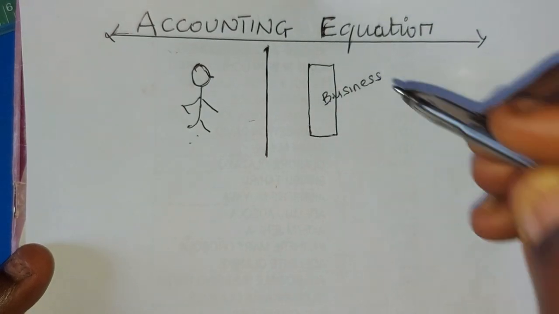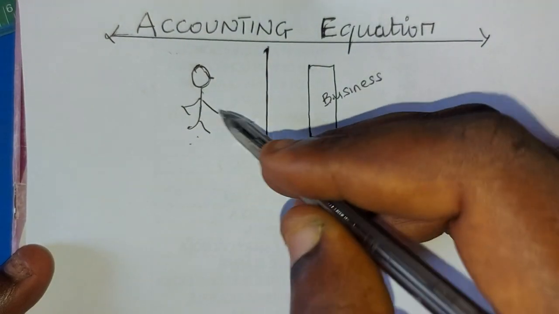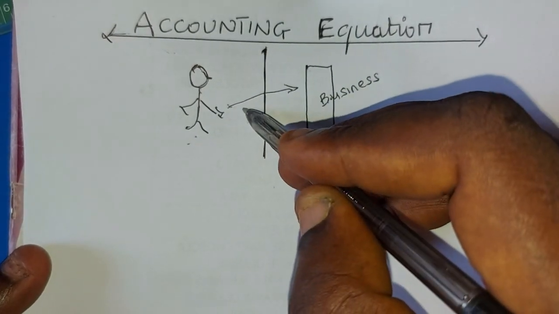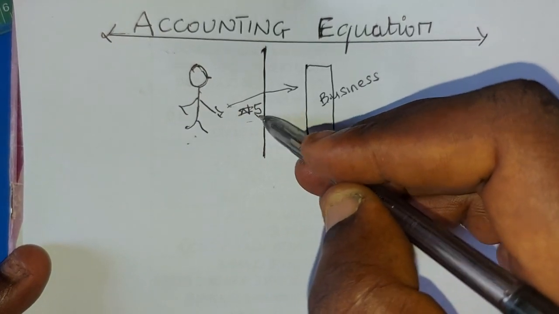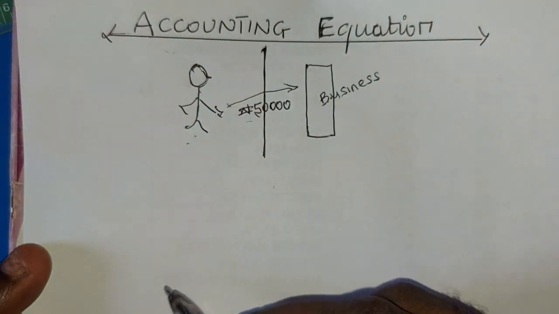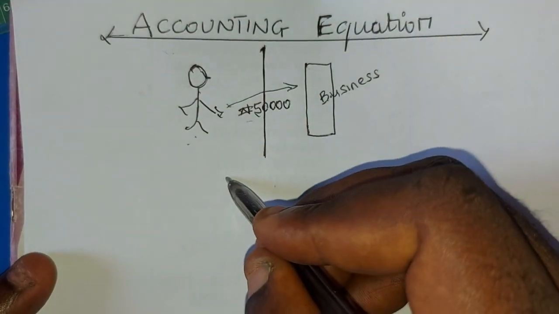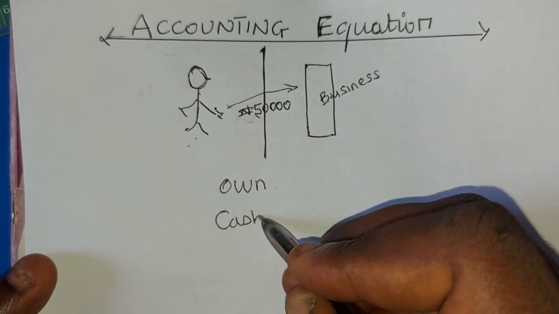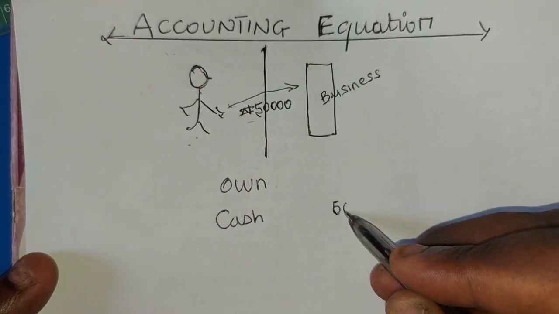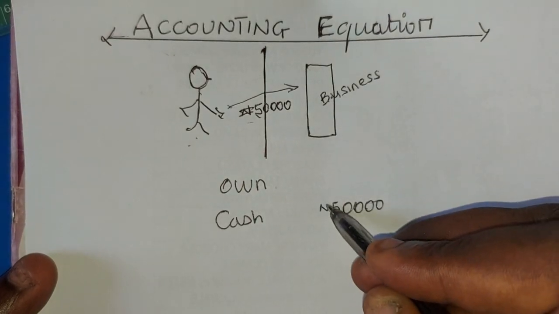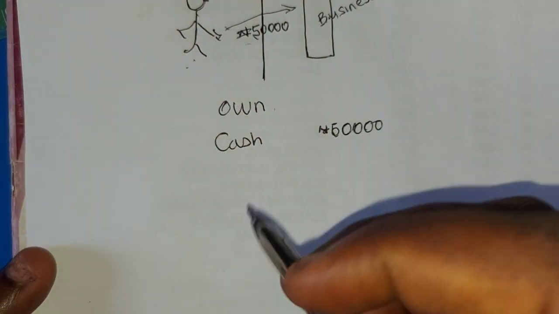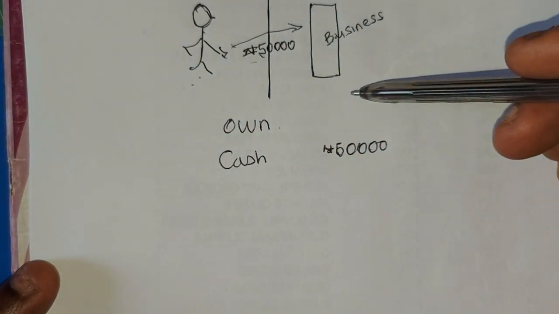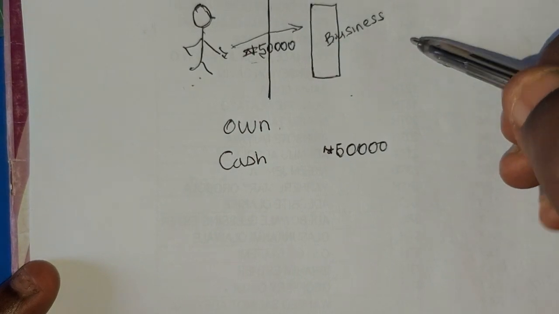Now, when Mr. George decides to invest into the business, he decides to invest 50,000 naira to set up his business. It means that the business will own cash of how much? 50,000 naira. And at the same time, because Mr. George is separated from the business, that's what we call the business entity concept.